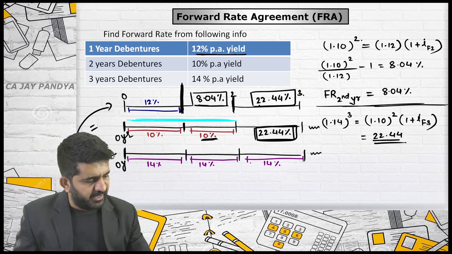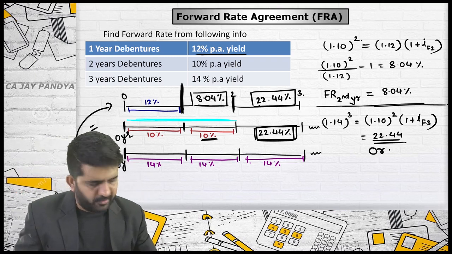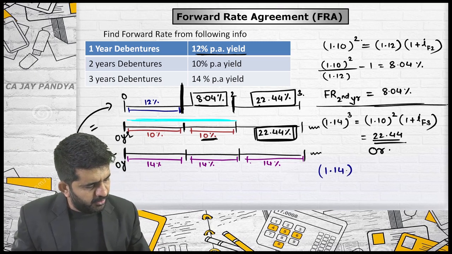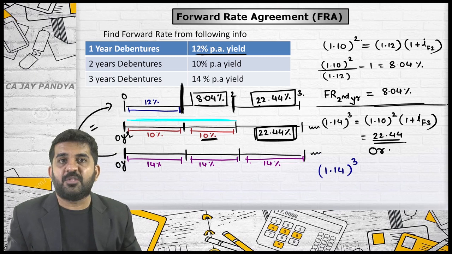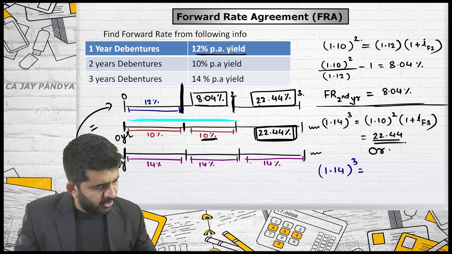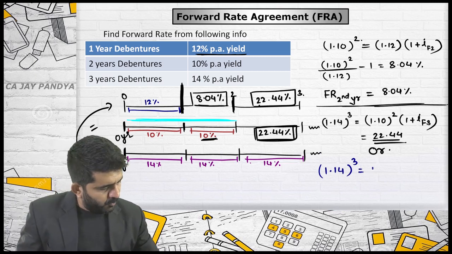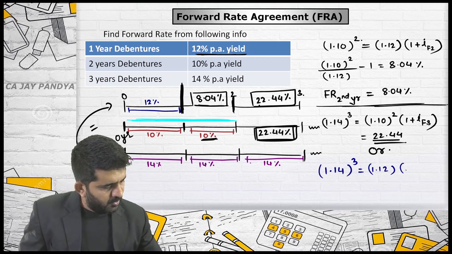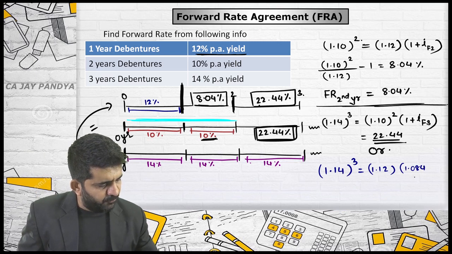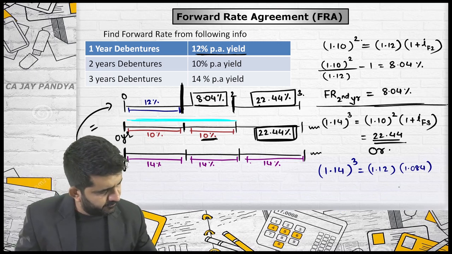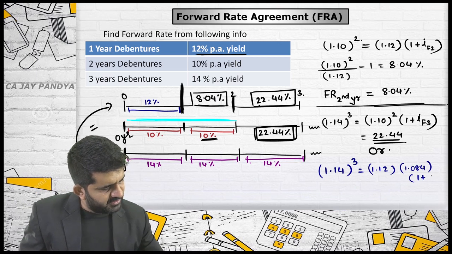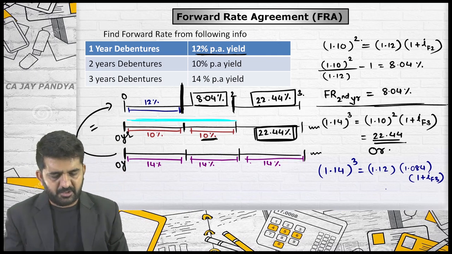Of course, you can find it out. Try to concentrate. Or you can find it out in this manner. 1.14 raised to 3 is the total of this line, yes? It should be equal to 1.12 raised to 1, 1.084 raised to 1, multiplied by 1 plus the forward rate of the third year. See what will be the answer.